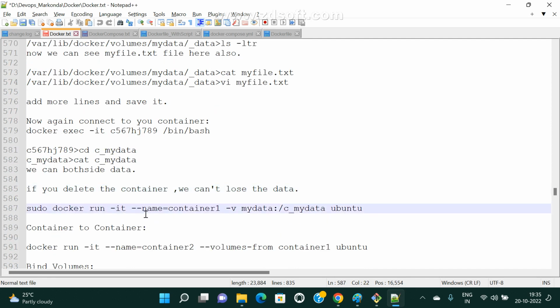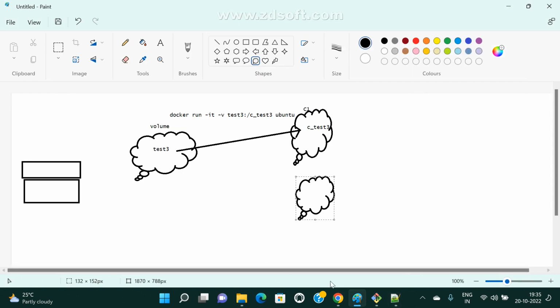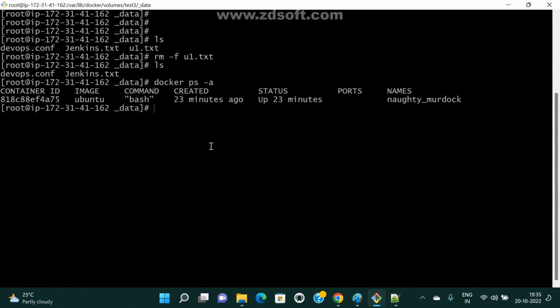Now the concept is, I'm going to create two containers. I am attaching container 1's volume to container 2. That's it. First I'm going to create one container, same story only. So docker run -it -v, this is test3 and colon, this is C1_test for example, and Ubuntu.